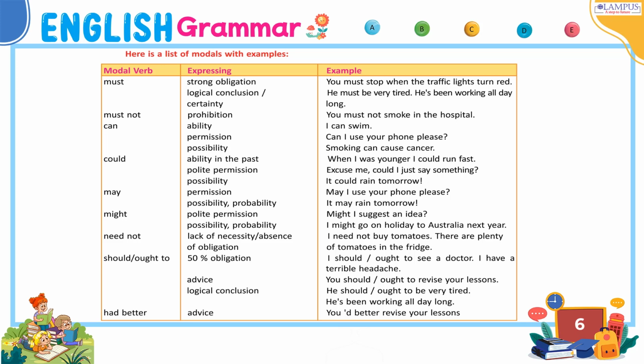Could. Ability in the past: when I was younger, I could run fast. Polite permission: excuse me, could I just say something? Possibility: it could rain tomorrow. May. Permission: may I use your phone please? Possibility, probability: it may rain tomorrow. Might. Polite permission: might I suggest an idea? Possibility, probability: I might go on holiday to Australia next year.